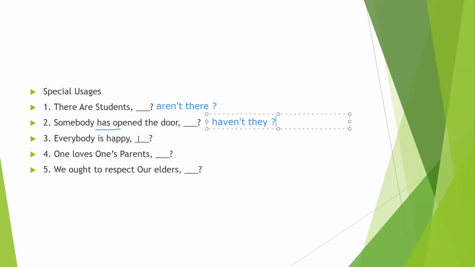This is about the special case. And also here it says that if the subject is someone, somebody, no one, nobody, everyone, everybody, in these cases we can write "they" only.